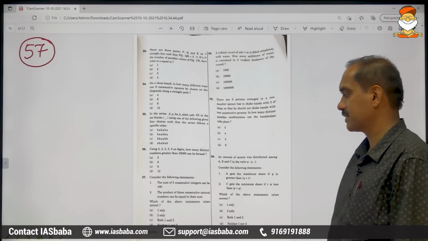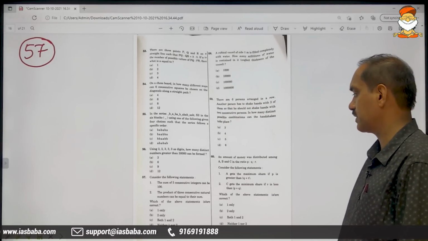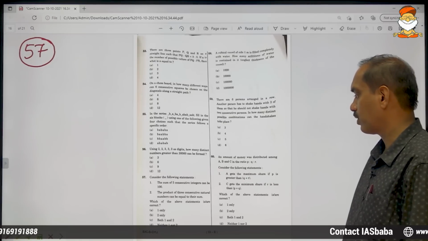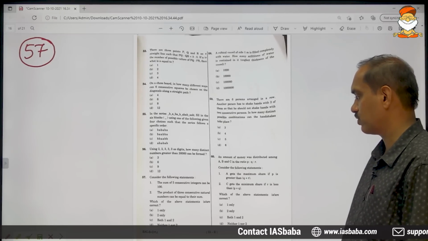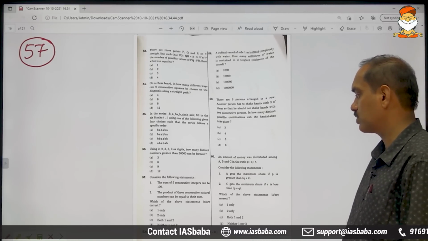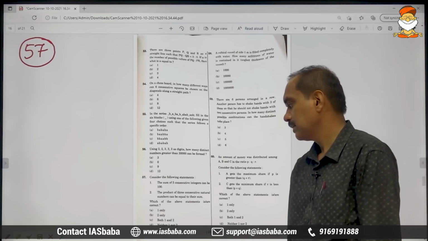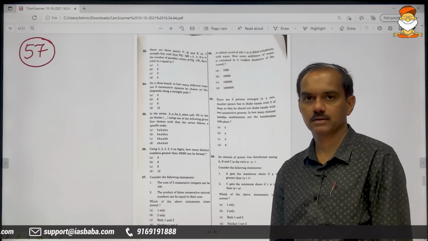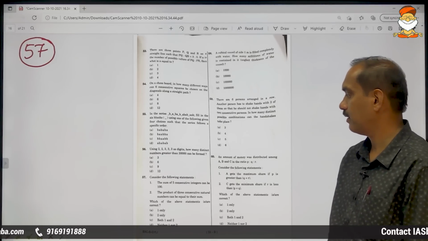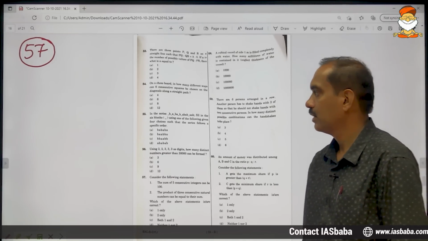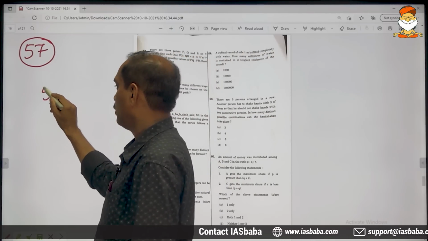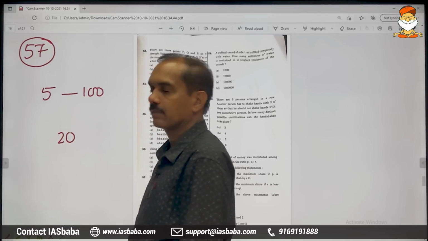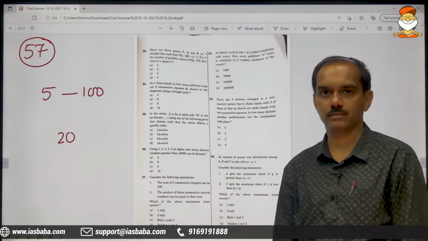Consider the following statements. The sum of 5 consecutive integers can be 100. The product of 3 consecutive natural numbers can be equal to their sum. See, when we say 5 numbers, that too consecutive, and it is 100. 5 and 100, it only goes to say that 20 must be one of the numbers.